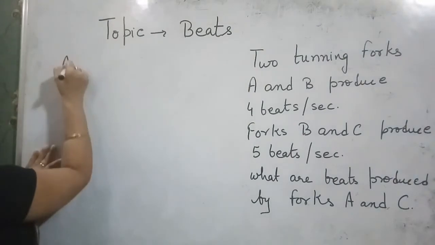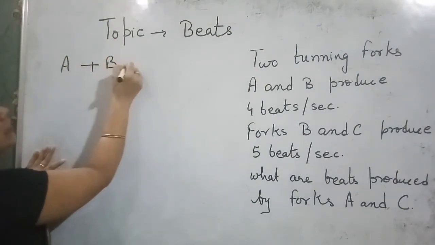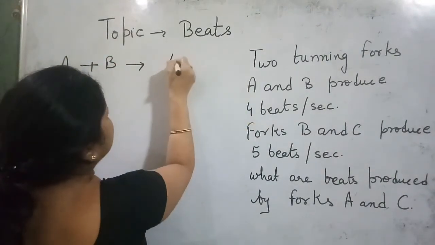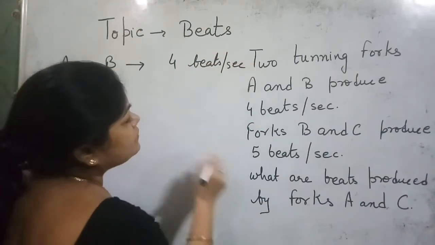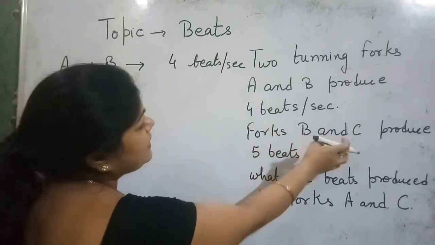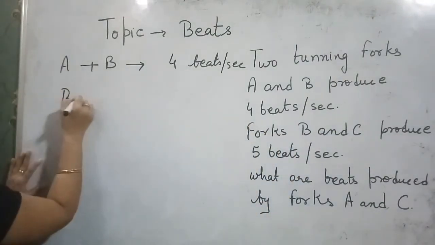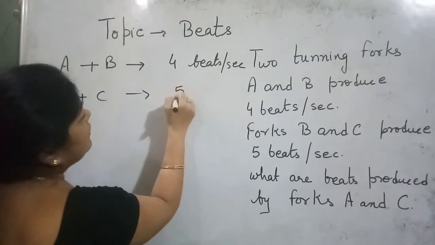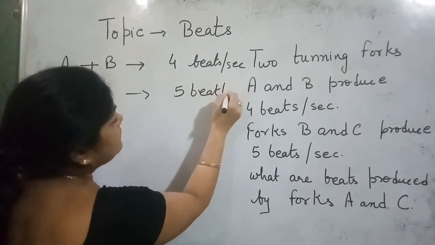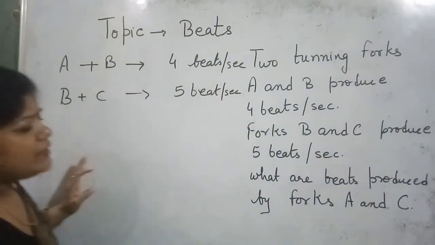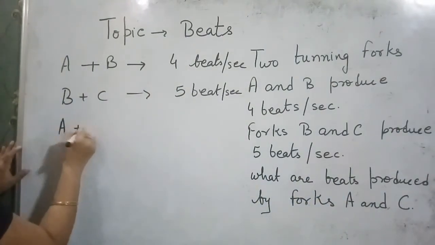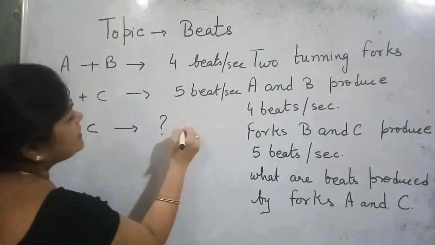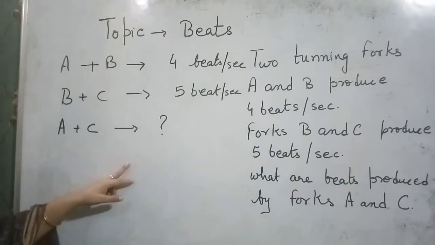So the question is, if the tuning forks A and B are tuned, they produce 4 beats per second, okay. Now if the forks B and C are tuned, then they produce 5 beats per second, okay. And we have to find what are the beats produced by the forks A and C? When we tune A and C, how many beats per second are produced in that case?